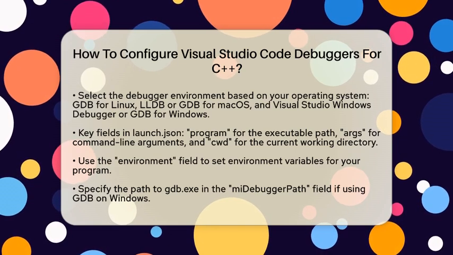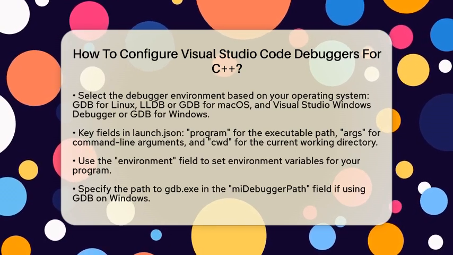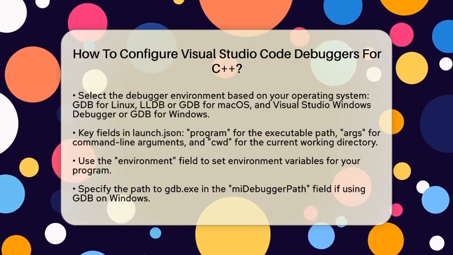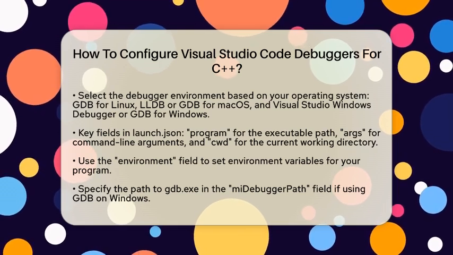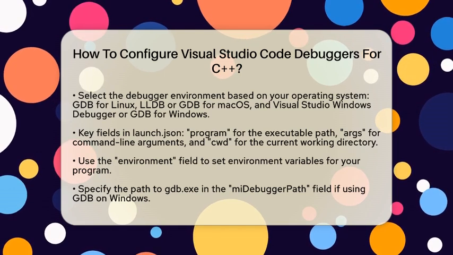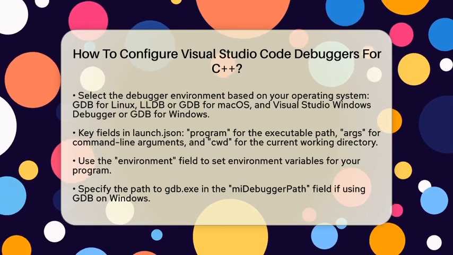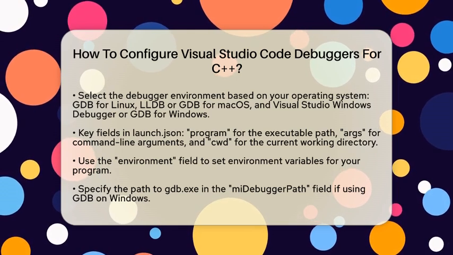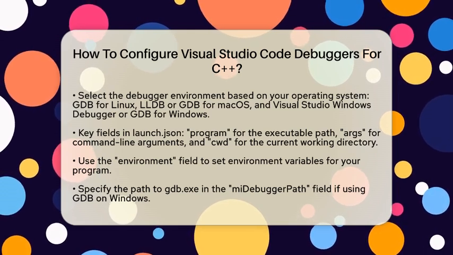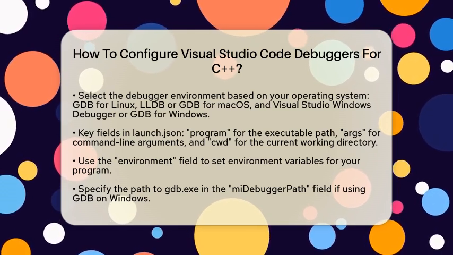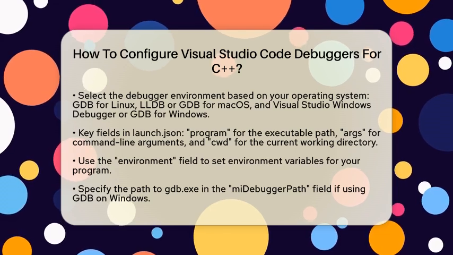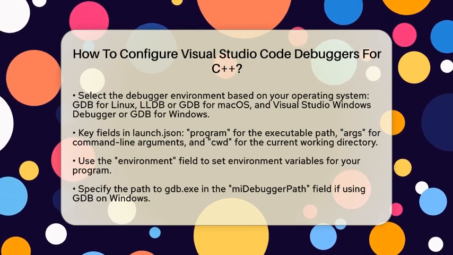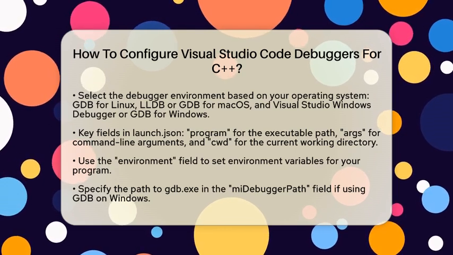Next, you have args, which is an array of command line arguments that you can pass to your program when it launches. Another important field is cwd, which stands for Current Working Directory. This is the directory where your program will run during debugging. You can also set environment variables using the environment field. If you are on Windows and using GDB from Cygwin or MinGW, you will need to specify the path to GDB in the miDebuggerPath field.